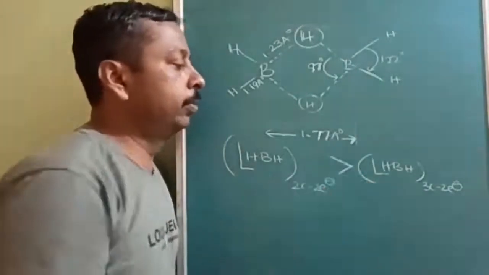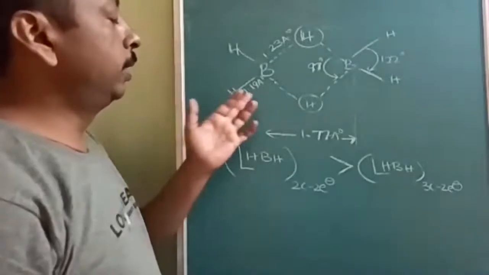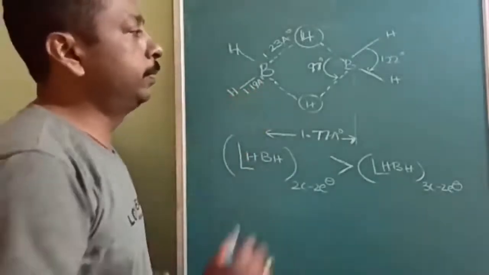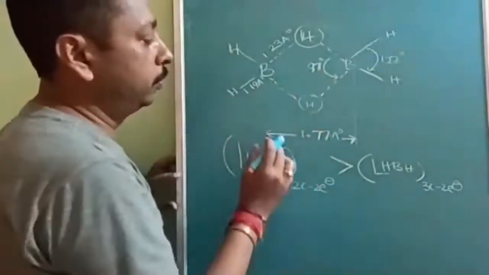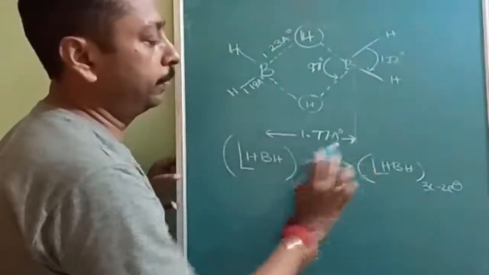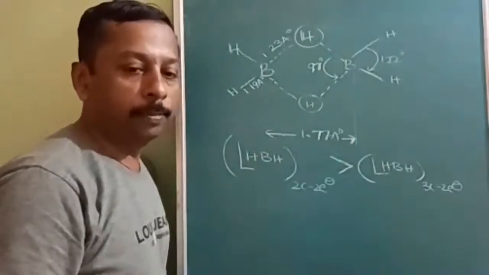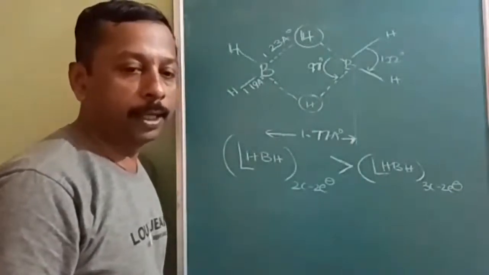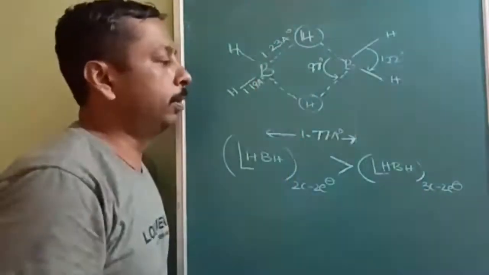Otherwise, you should be able to remember this one also. And one more thing you should remember: the distance between the 2 boron atoms. This boron and this boron are separated by 1.77 angstrom. How much is it? 1.77 angstrom.